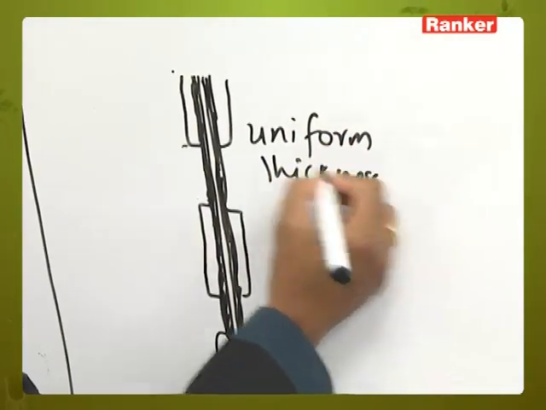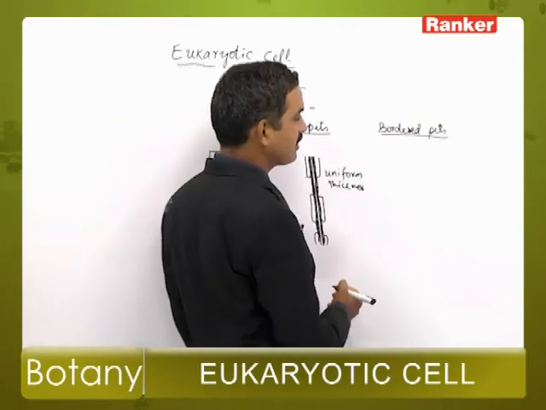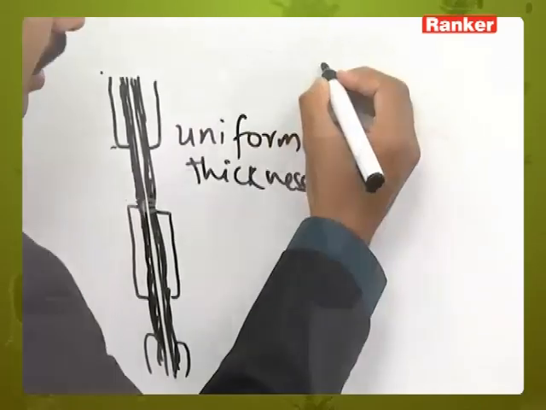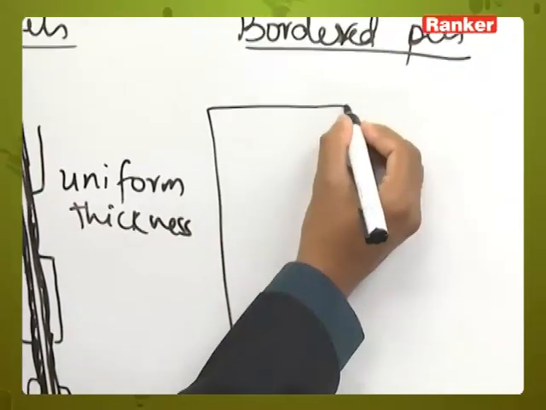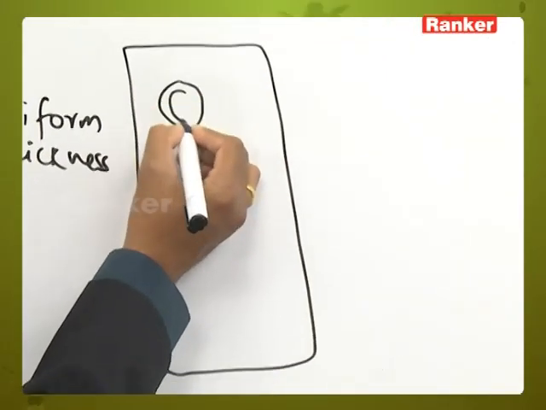Uniform thickness is present in the secondary cell wall in the simple pits, whereas in the bordered pits the thickness of the secondary cell wall is not uniform. From the outer view we can see the cell wall having this type of organization.